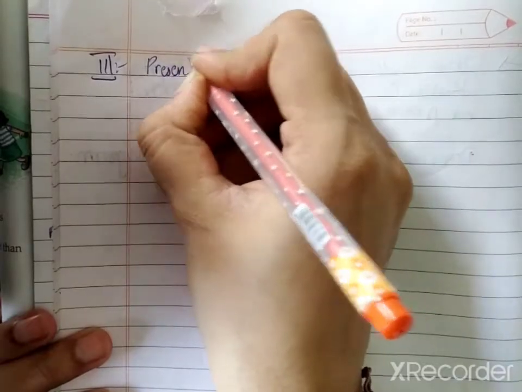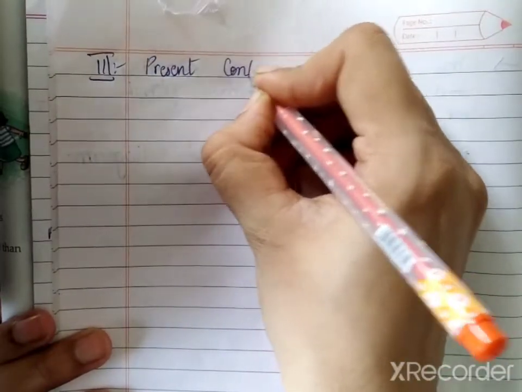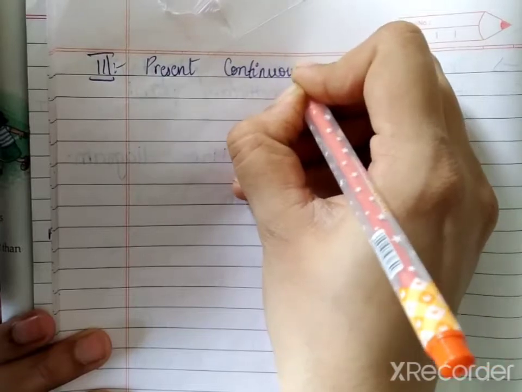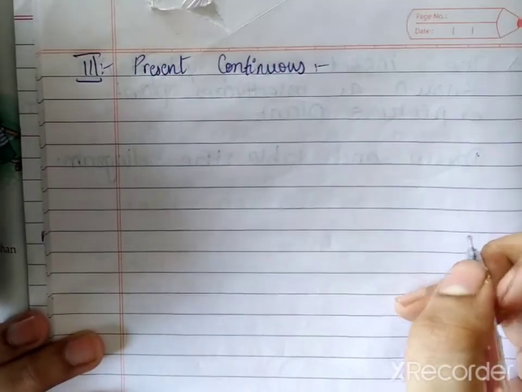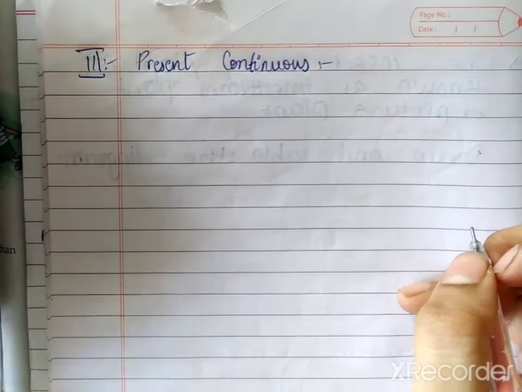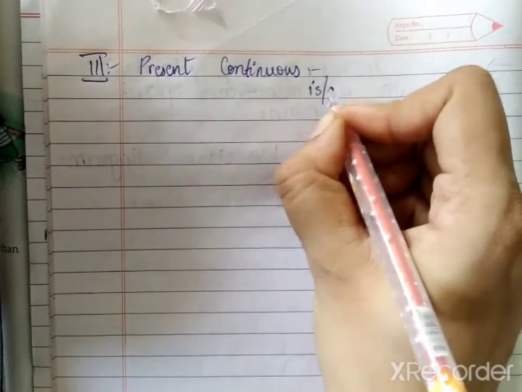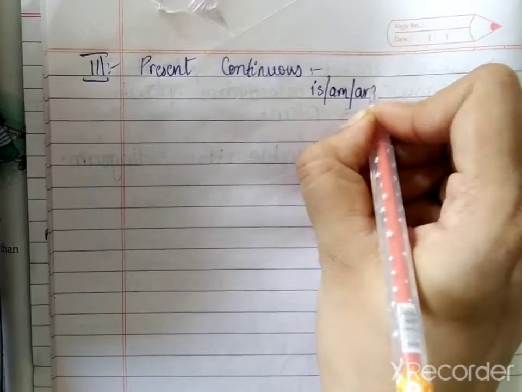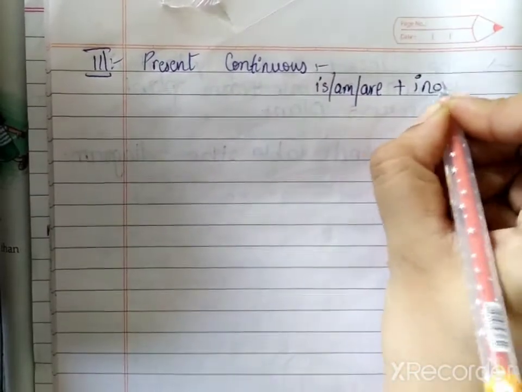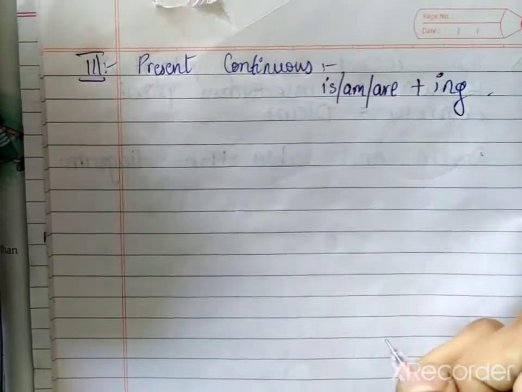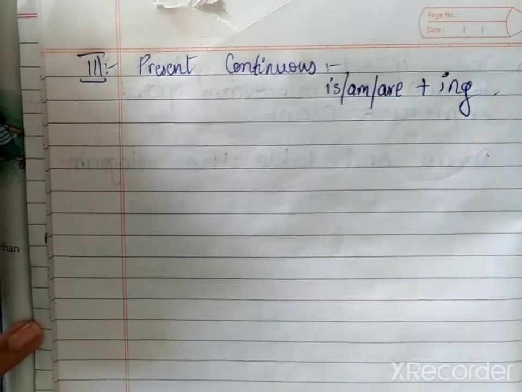Now, when we studied tenses and you studied present continuous, what is the formula of present continuous? How do you write a sentence if it is a present continuous sentence? You write is, am, are plus ing. Right? This is how we write now. Make a simple sentence by this.